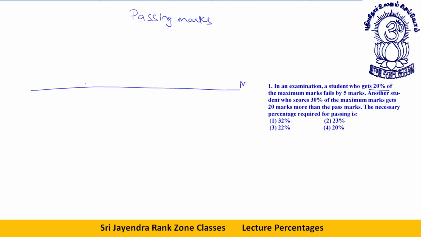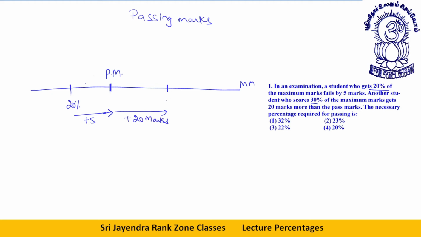Let's say this is the maximum marks. A student gets 20%. But if he gets 5 marks more, he will reach the pass marks. 20% plus 5 will give you the pass marks. Another student who scores 30% of the maximum marks gets 20 marks more than the passing marks. If this is the passing marks, another student who gets 20 marks more,